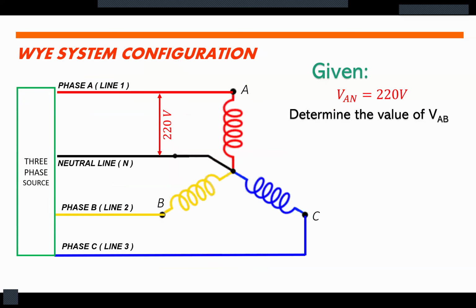So let's have a sample problem here. VAN is equal to 220 volts. The voltage between line 1 and the neutral line is 220 volts.